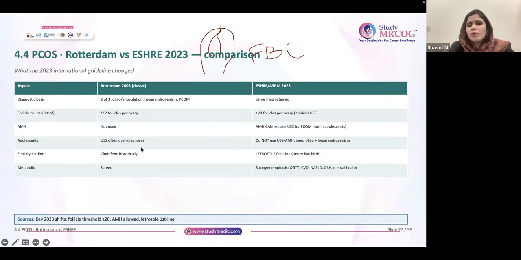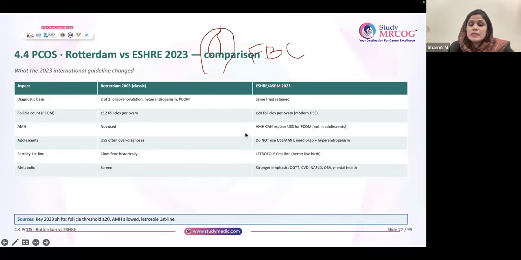Ultrasound in adolescents often leads to overdiagnosis, and very important, you should not use ultrasound or AMH according to ESHRE in adolescent groups. Fertility first line: according to the older guideline, it was clomiphene as the method of ovulation induction. But letrozole is the first line according to ESHRE, and the new guideline released on fertility also says that letrozole can be used. Don't forget this. Letrozole can be used as a first line.